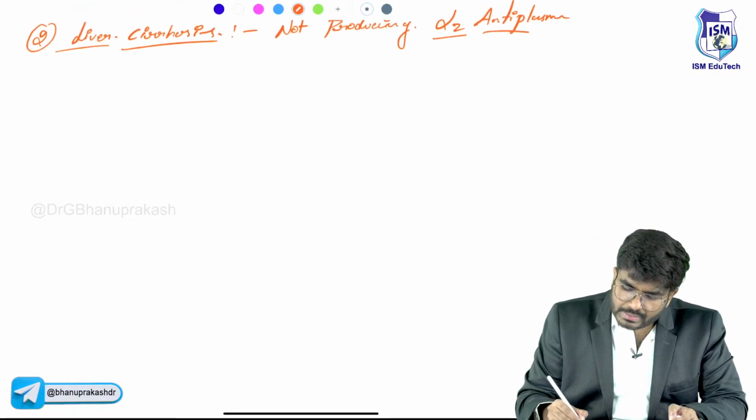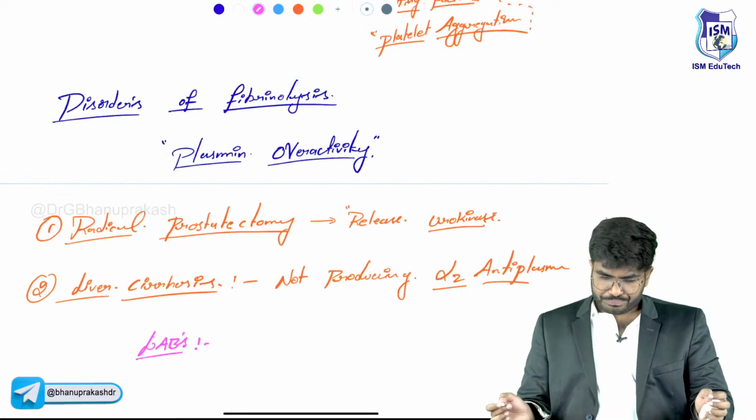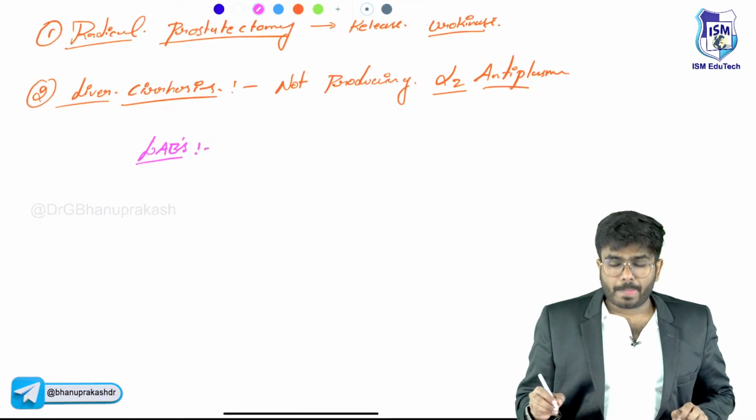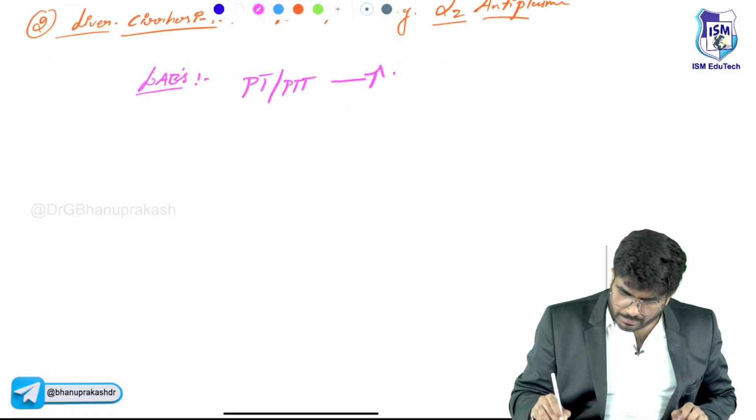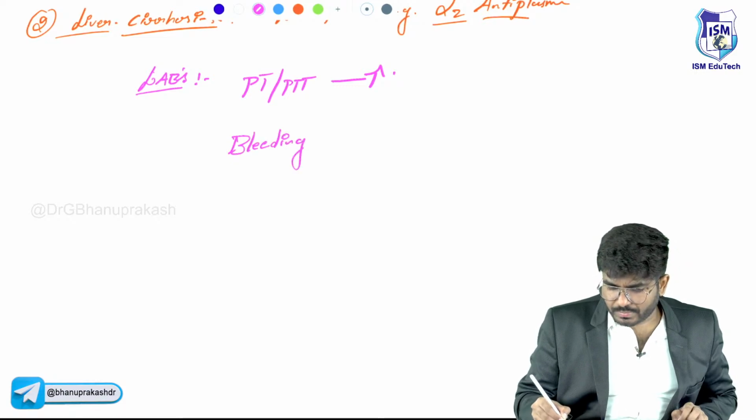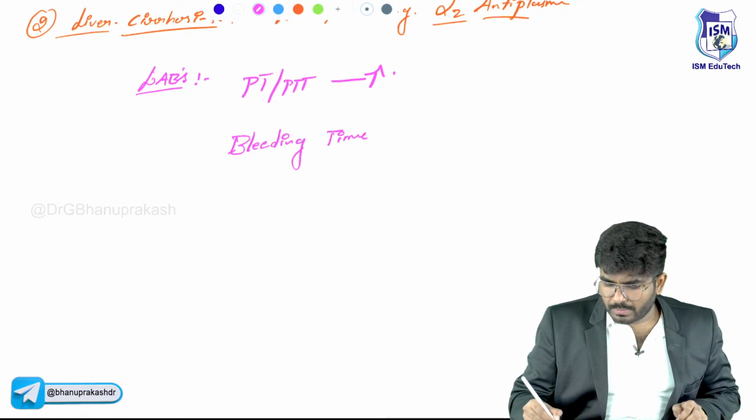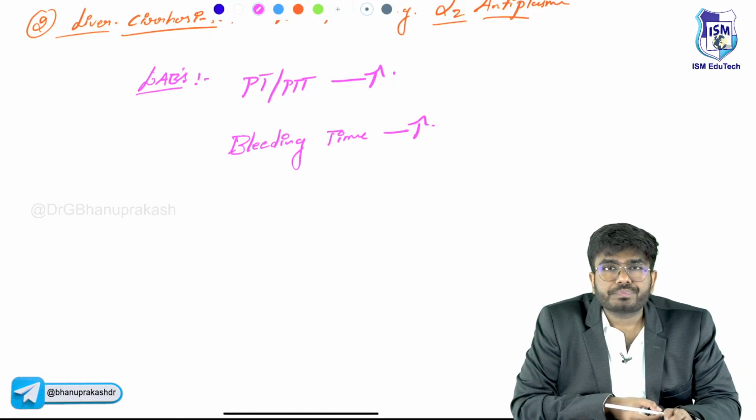So what will you see in the labs? These patients are going to have, what about the PT and PTT times? The PT and PTT are both elevated. What happened to bleeding time? Bleeding time, what do you think? The bleeding time is increased. Why is bleeding time increased?